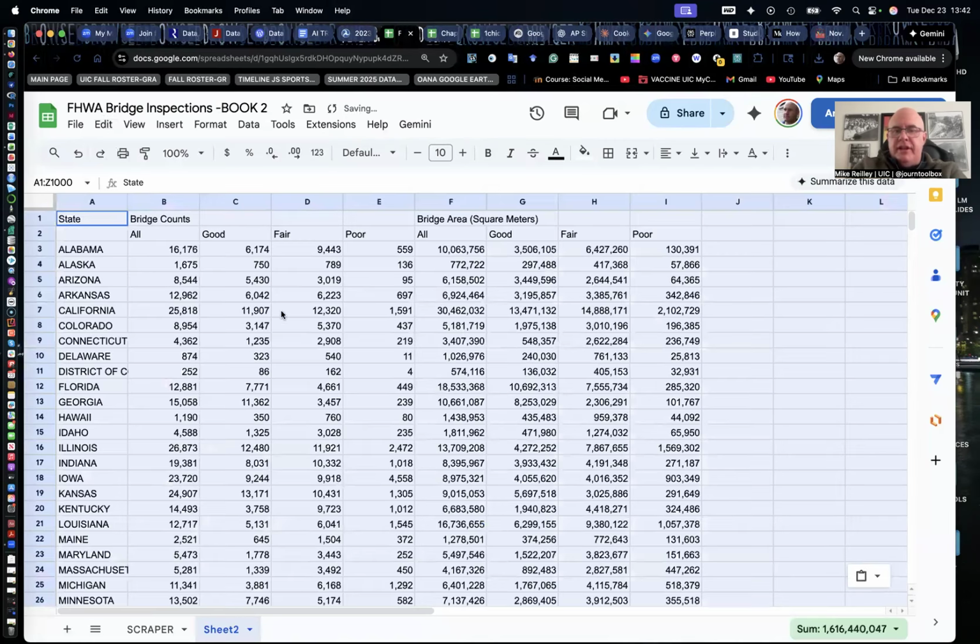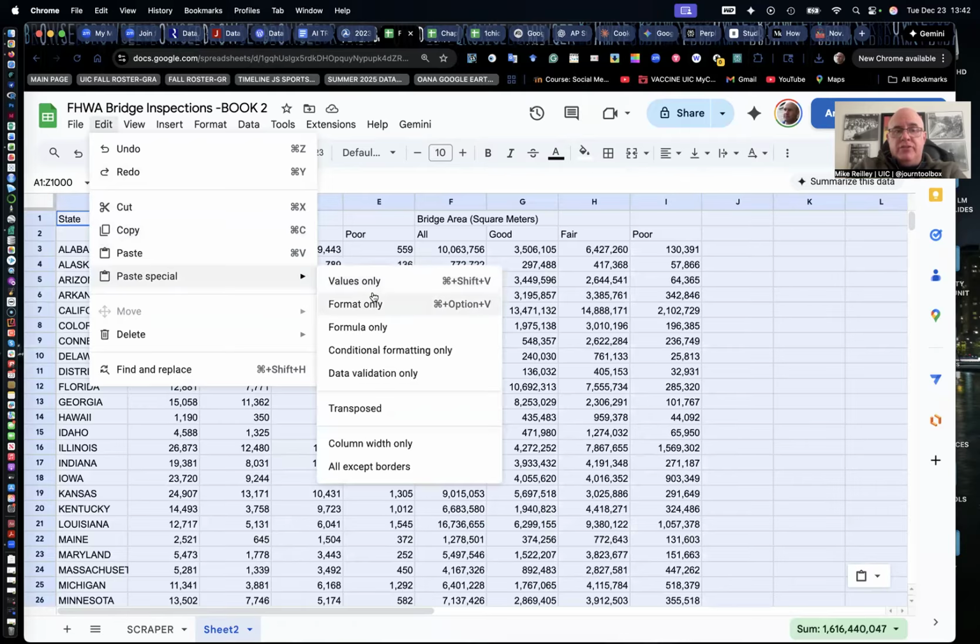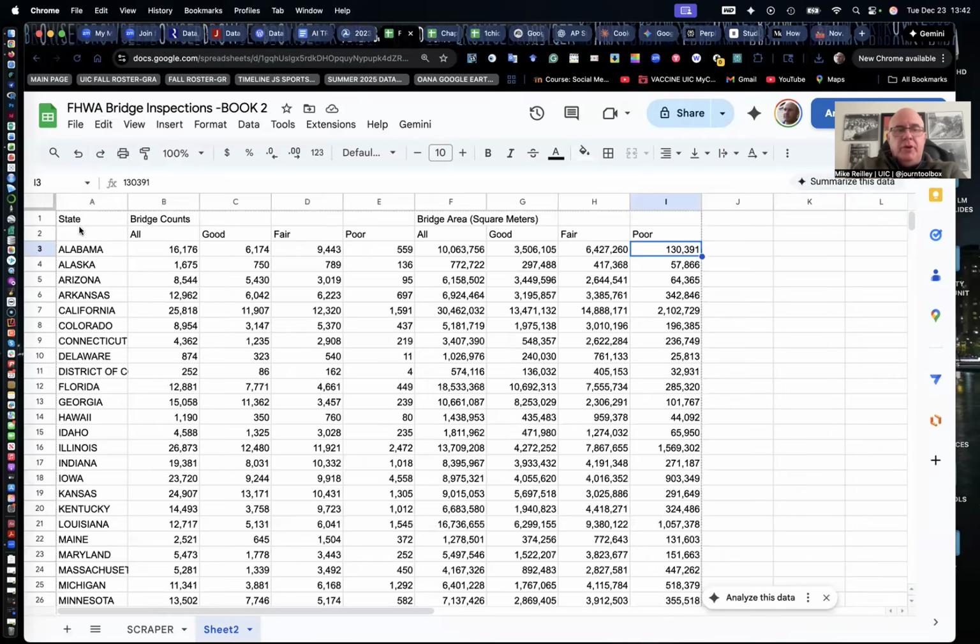And now our data set has come in and it's been stripped of all the formula and all the scraping material. So we're just working with raw data. So always remember to do that, to get that formula stripped out of there, paste special values only under the edit pull down menu. So now I'm going to edit this, and I only want one header row.